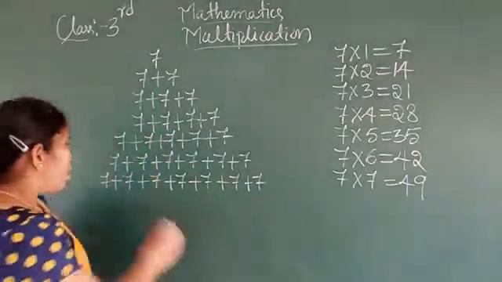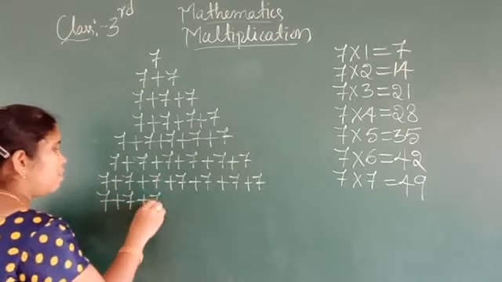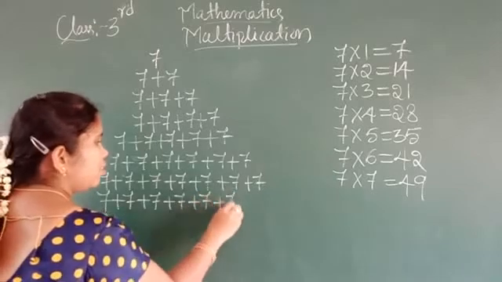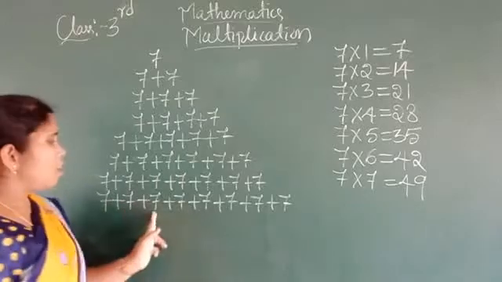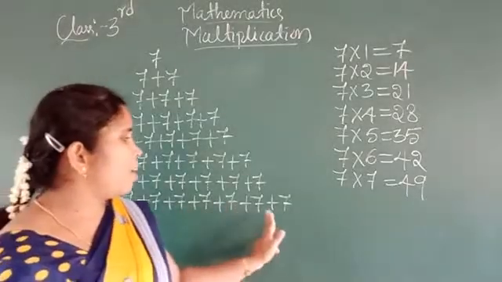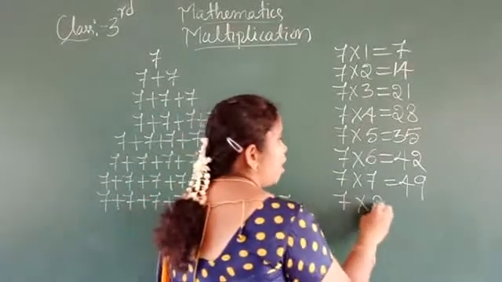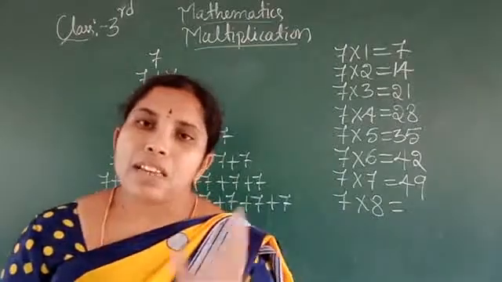Yes. Then 7, 8 times: 7 plus 7 plus 7 plus 7 plus 7 plus 7 plus 7. 1, 2, 3, 4, 5, 6, 7, 8 times. How many times is there 7 here? 8 times.